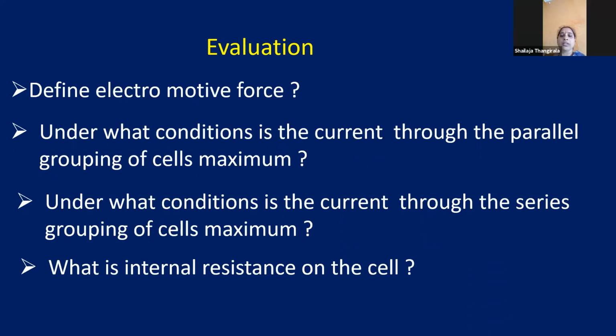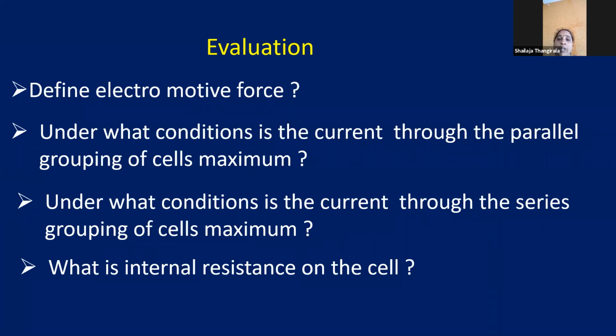Thank you, sir, for such a wonderful explanation. It was really a beautiful explanation. Children, in this session you have learned about the cell and battery, and the various aspects involved in the battery.